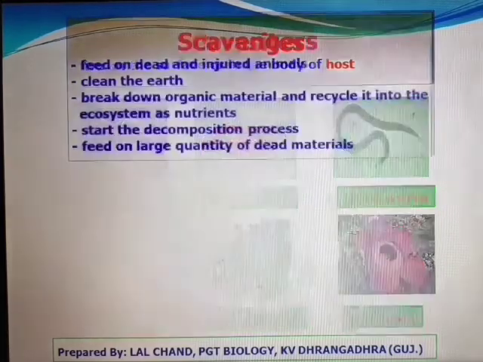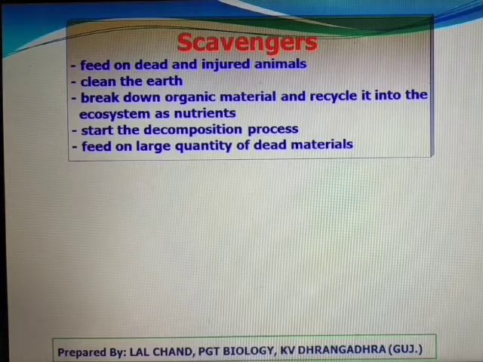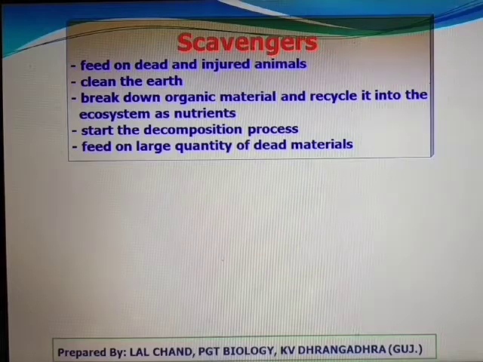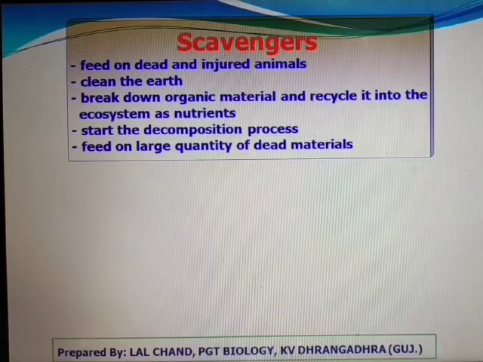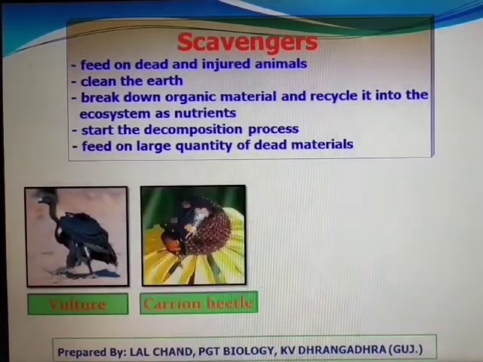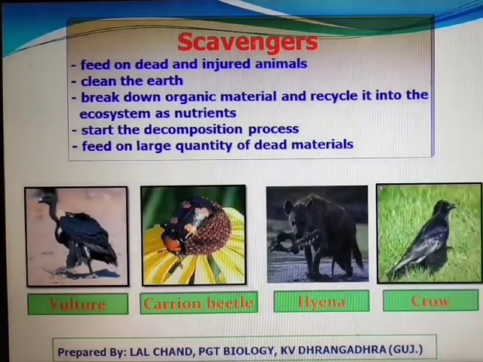Another category of consumers is scavenger. They feed on dead and injured animals, and therefore they clean the earth. They break down organic material and recycle it into the ecosystem as nutrients. Actually, scavengers start the decomposition process, and they feed on large quantity of dead material. Examples are vultures, carrion beetle, hyena, and crow.